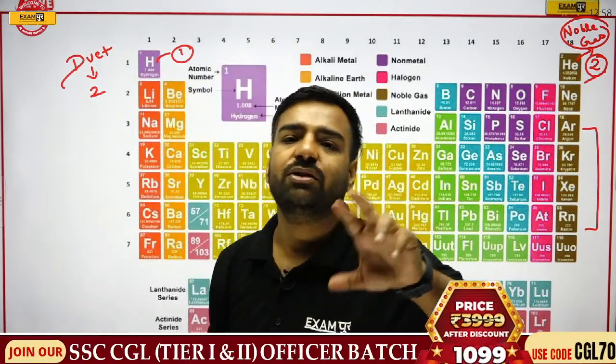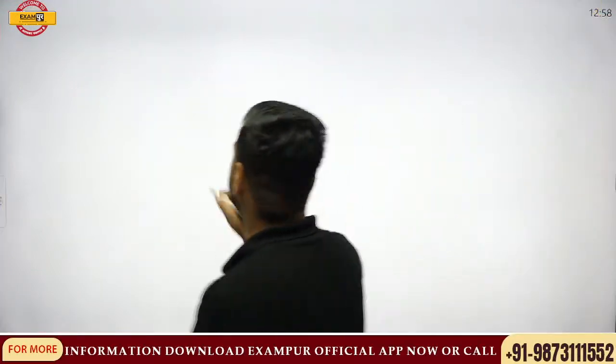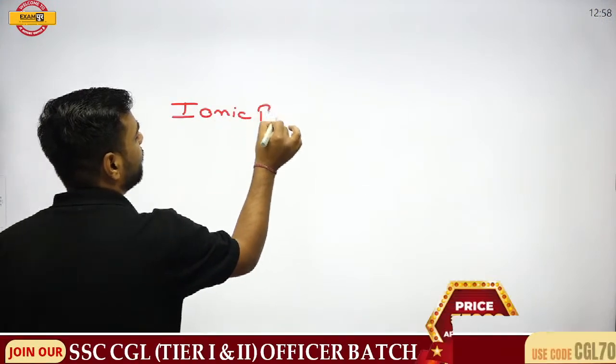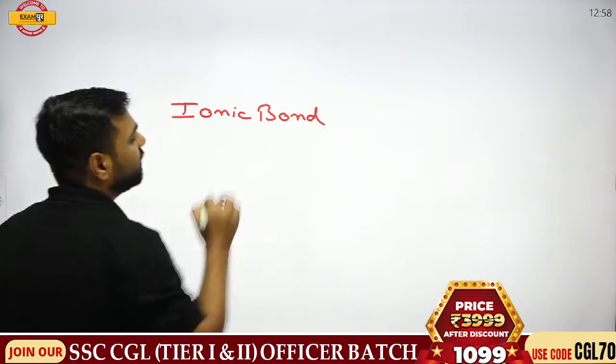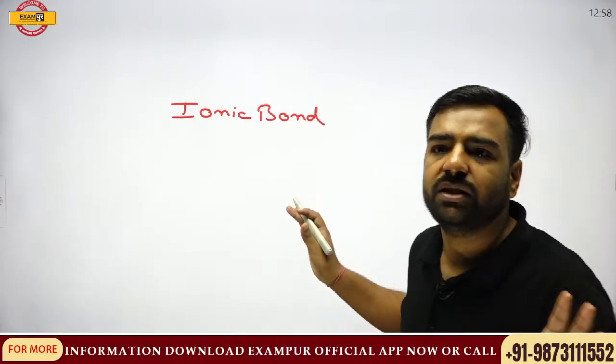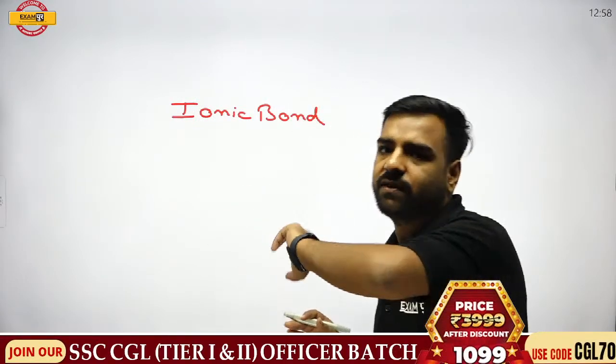Bonding was actually of different types. What were they? We discussed. First of all, the first bonding is your ionic bonding. Remember, in ionic bonding, we were discussing the transfer of electrons. It's just a revision. It will take hardly 5 minutes. Avan, are you there? Because you were having a doubt, that's why I've taken this session.